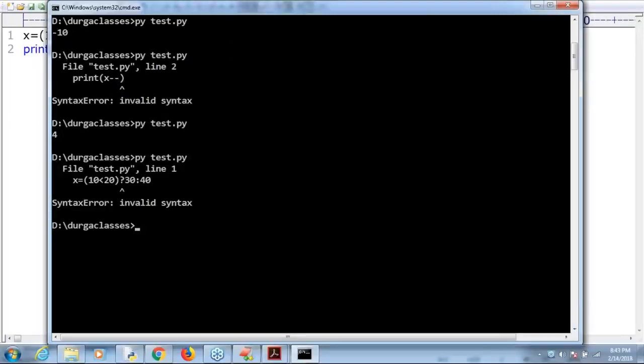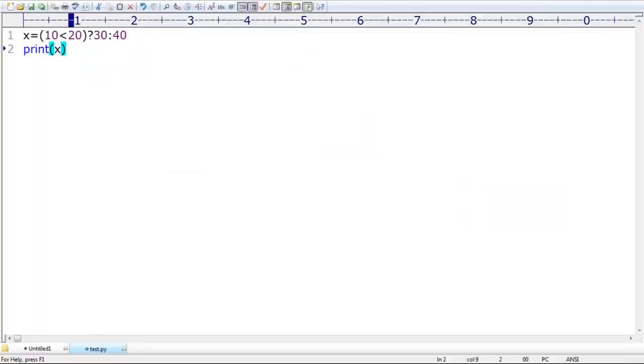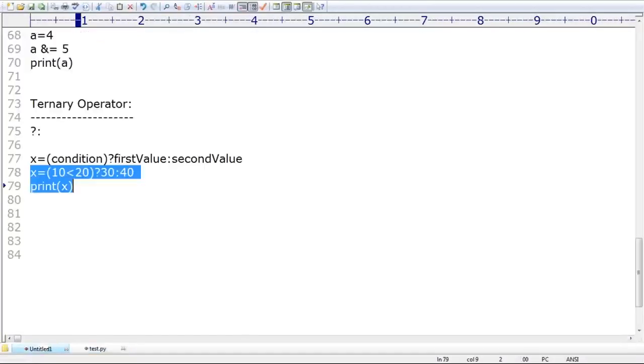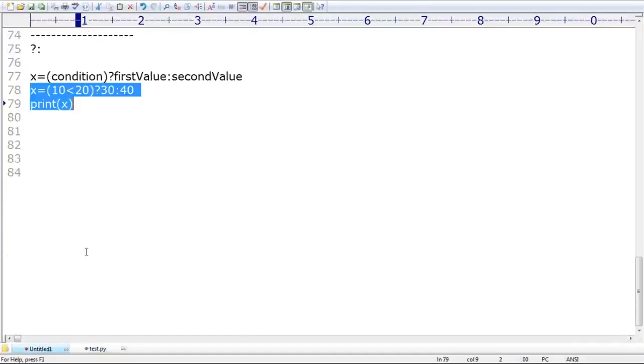Clear? Okay. Well, most of the people are going to feel like this. In Python, the ternary operator is available, but the syntax style is different. Remember that it's available. Don't think it's not available. Python is a very good programming language, and it doesn't miss any operator except one or two.